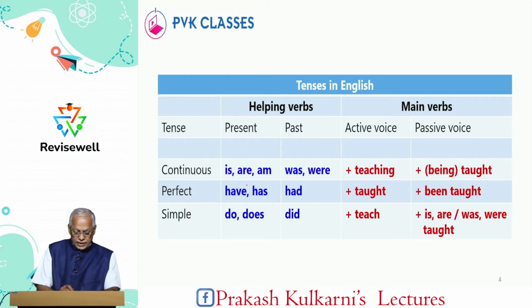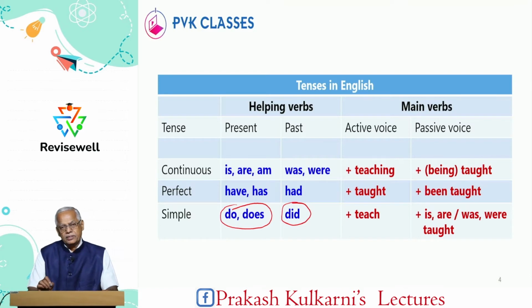Now, in present tense, is, are, am, they are called be present tense verbs. Was, were, be past tense verbs. Have, has, they are called have verbs. Had, past tense. And do, does, present tense, simple present tense, did, is past. So you have to take care of these two very well, because we are doing mistake in simple present.